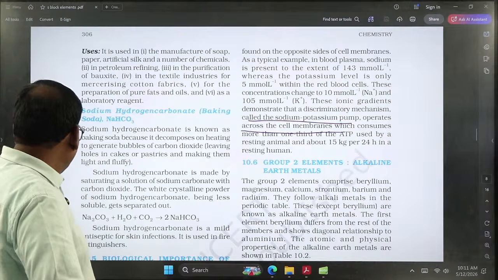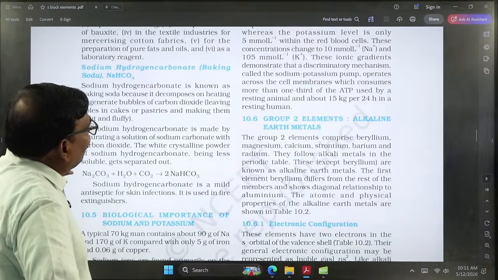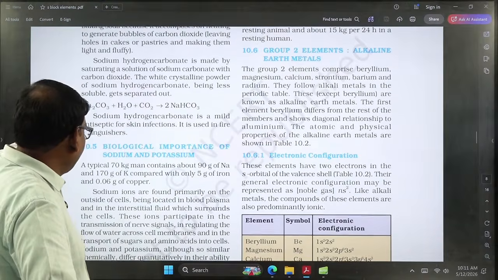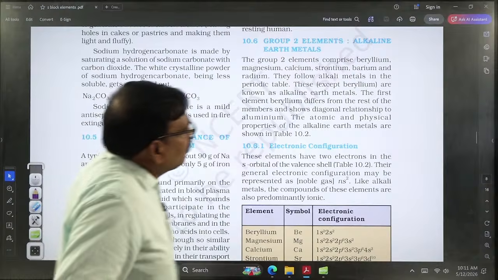This importance will be very useful in sodium pumping. So this indicates the completion of the group 1A chapter. Coming to the group 2A elements.